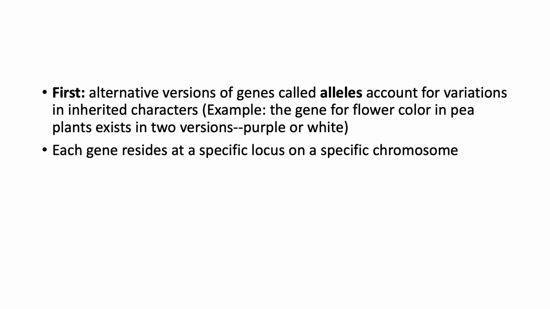Because of this, Mendel developed a hypothesis to explain the 3:1 inheritance pattern he observed in the second filial generation of offspring. 4 related concepts make up this model, which can be related to what we now know about genes and chromosomes. So the first concept states that alternative versions of genes called alleles account for variations in inherited characters. So for example, the gene for flower color in pea plants exists in 2 versions, purple or white. Now, also, each gene resides at a specific locus on a specific chromosome.